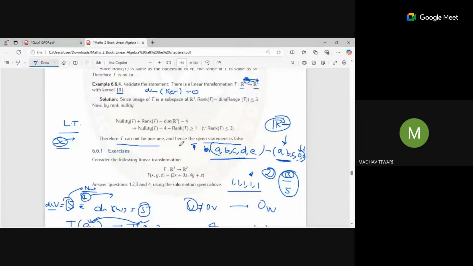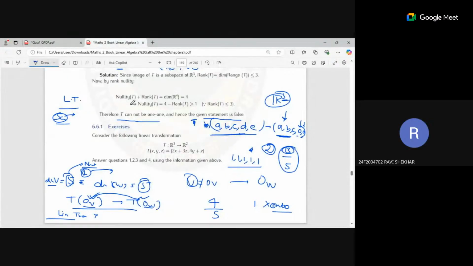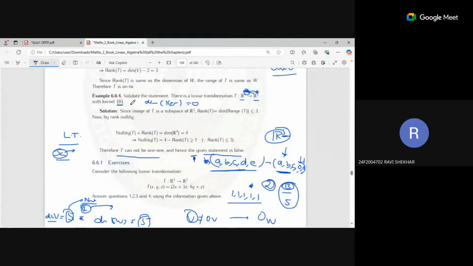Next is this. In this one, R3 to R2 is given. Sir, in the previous question, when we said that we were moving from R4 to R3, isn't it possible? I'm getting a bit confused right now.